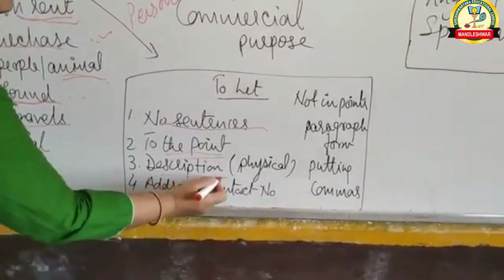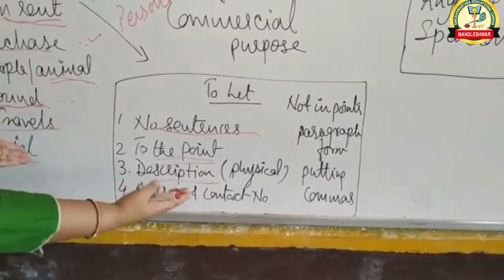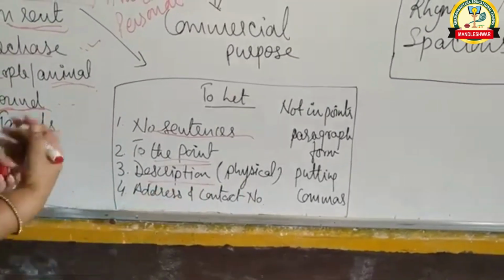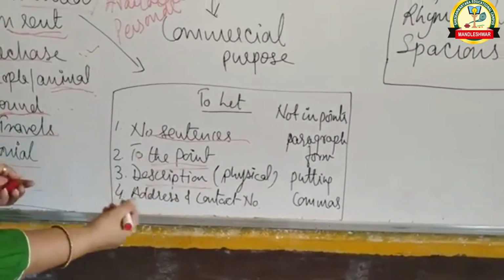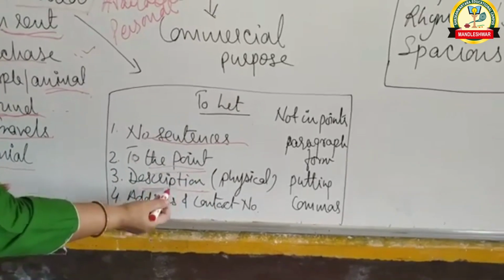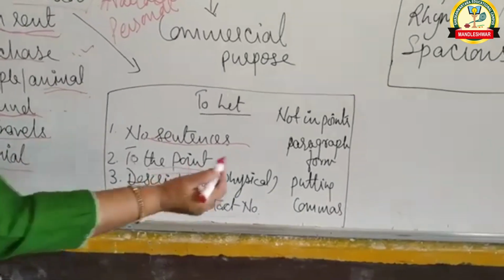Then description. In case I am selling a car, I need to write the description, which car is that and what all facilities are there, that means comforts are there in that vehicle, so that is to be mentioned. Then address and contact number.